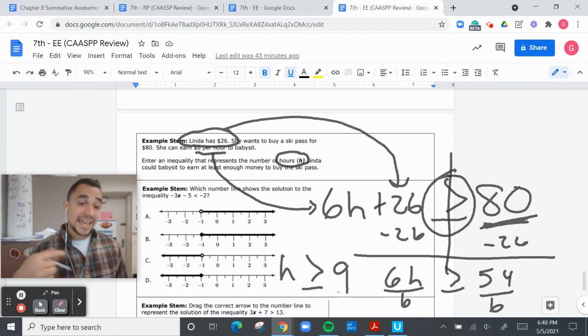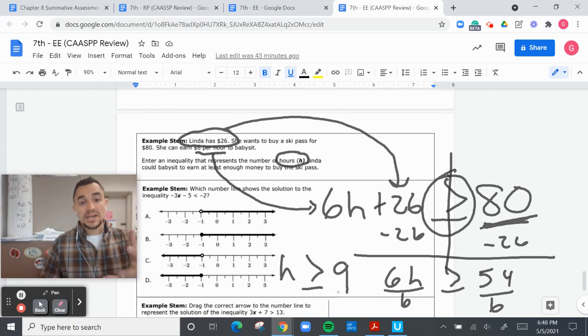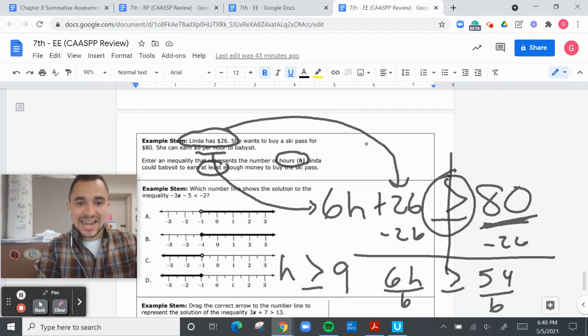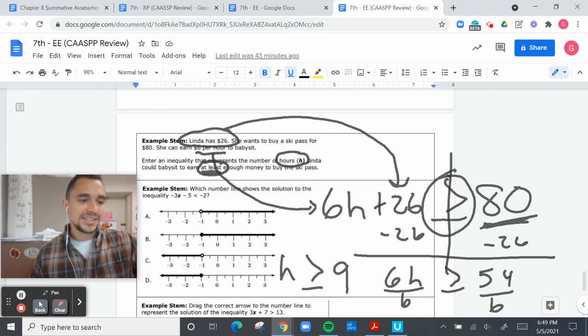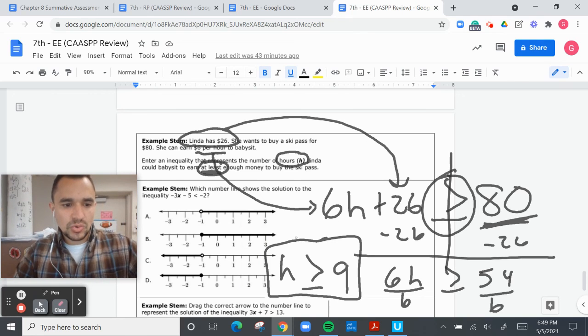All right, so she can work 9 or more hours to make enough money. At least is a key word for inequalities, at least, so no more than in high school. H is greater than or equal to 9.